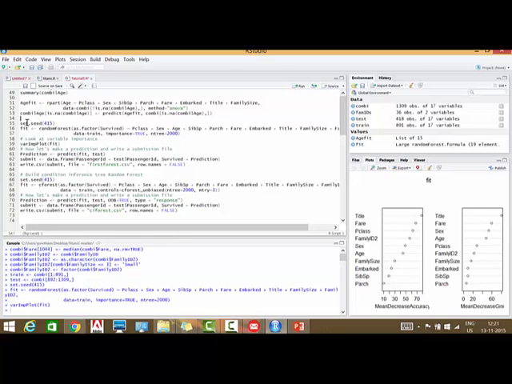So first we need to fix the missing age values. Initially we computed the missing values for age using mean values, but we'll now try to impute in a more intelligent way. We have 263 missing values, which is almost 20% of the whole data. We'll use a decision tree to predict the missing values of age using these variables and method ANOVA, since age is a continuous variable. We replaced the missing values using predicted values using the following R code. Now we are ready to run our model.